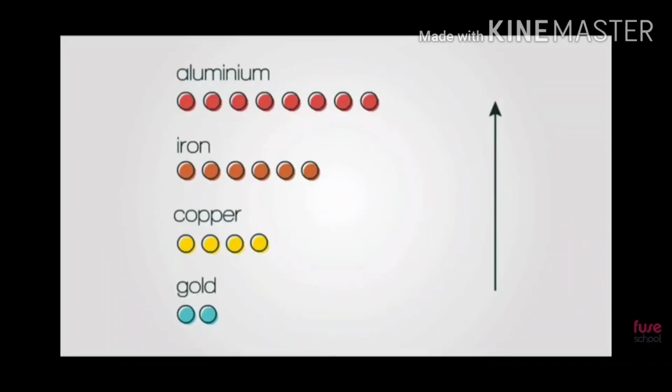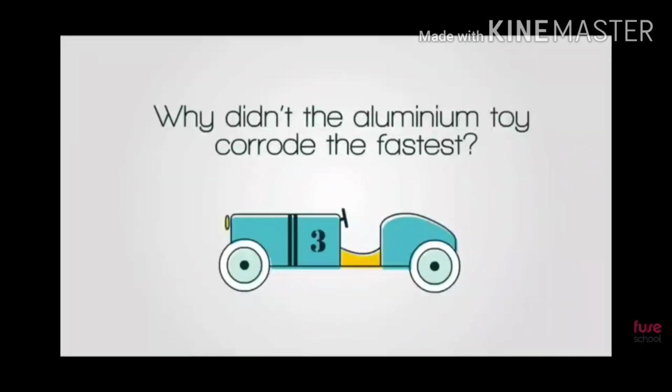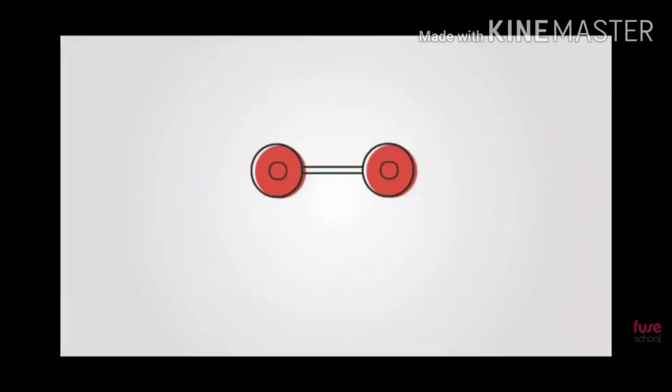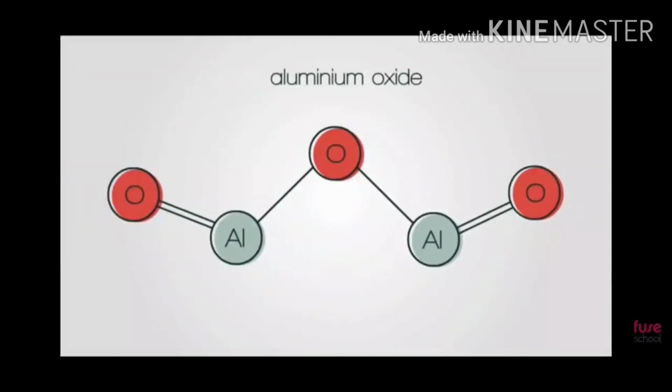We have said that due to reactivity the corrosion takes place. We have seen iron is more reactive than copper and of course more reactive than gold. But why aluminium then? Aluminium is the most reactive metal among those, so it should be corroded faster, but that is not the case. Aluminium is more reactive, there is no doubt about it. It reacts with oxygen in the fastest possible manner, but it forms aluminium oxide, which is very much unreactive.